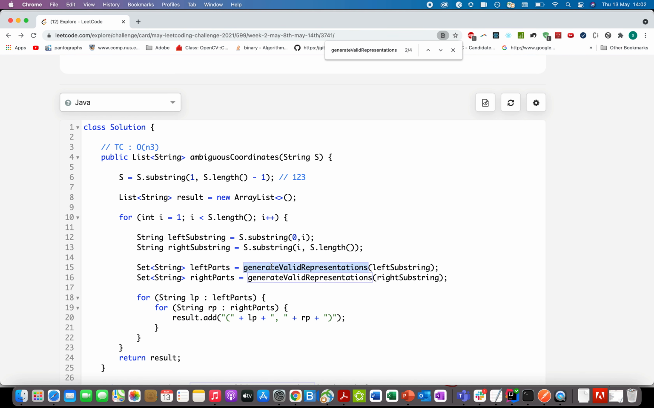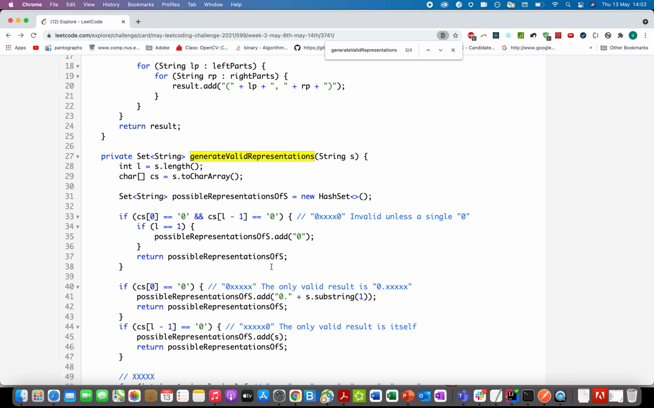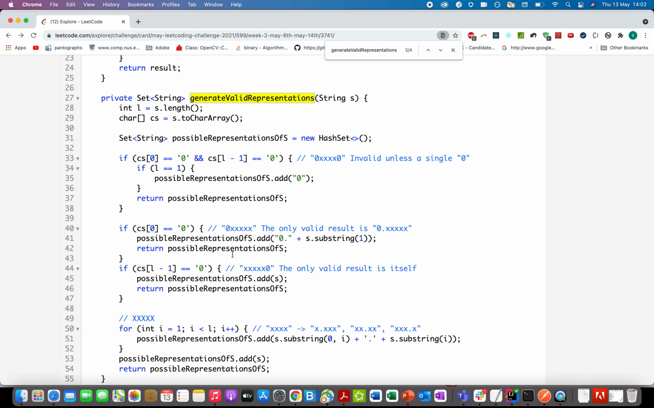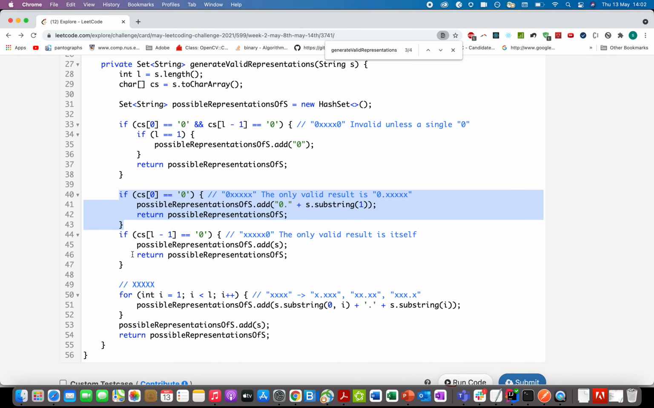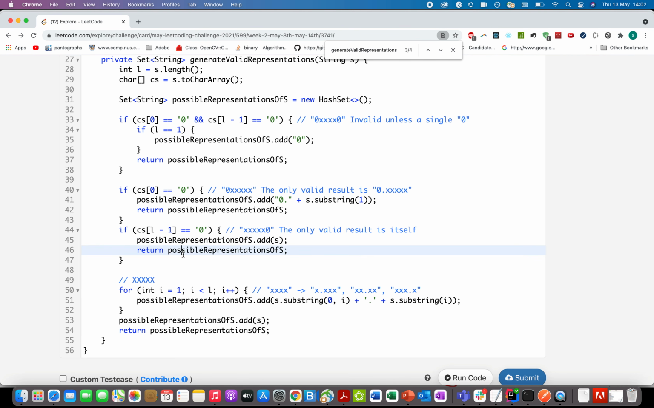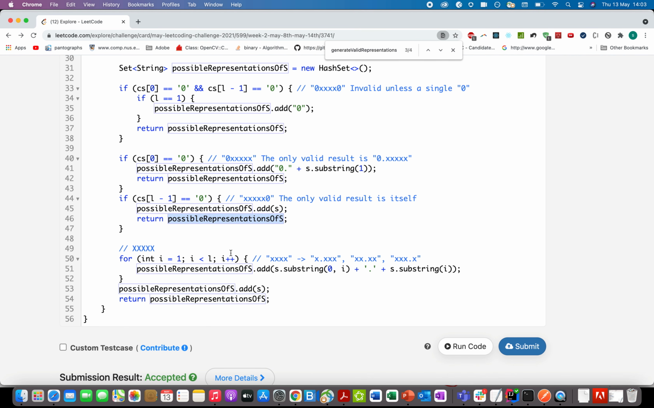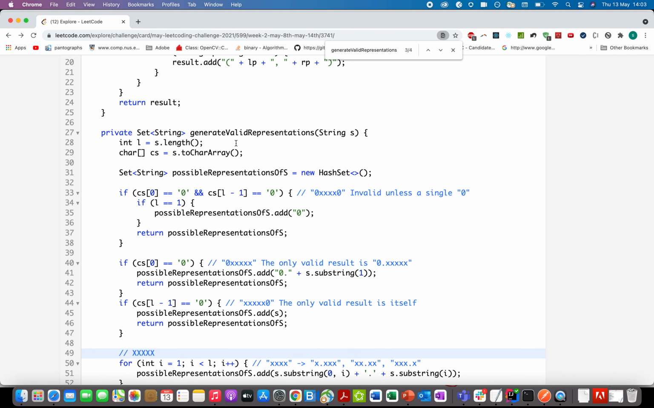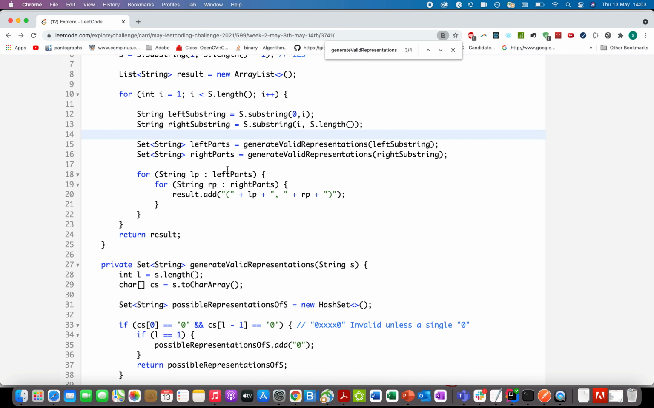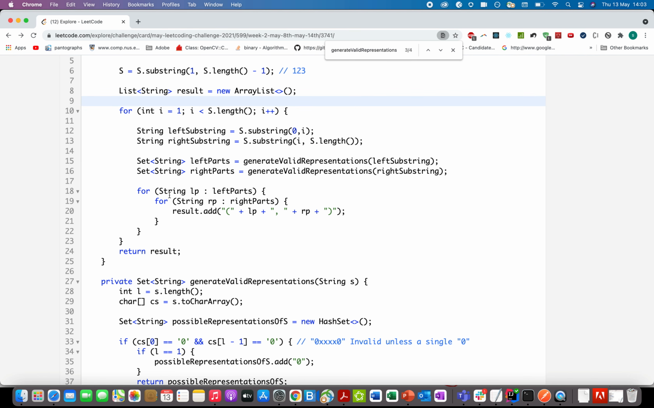Also, let's talk about the time complexity of this valid representation method. The valid representation method is pretty straightforward. If the code goes here, this is again straightforward, this is again straightforward, because you're returning the possible representation of s upfront. This is the only thing that may take larger complexity, but this will still be order of n. So the generate valid representation will take order of n, and the overall complexity would be order of n cube, because this is the first loop where you are splitting substrings, and for each left parts and right parts you are adding it to the result.